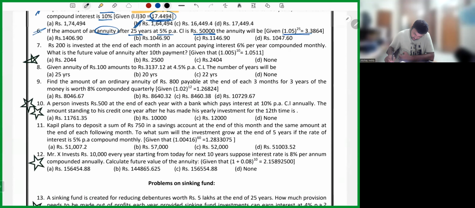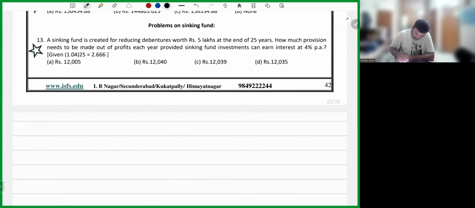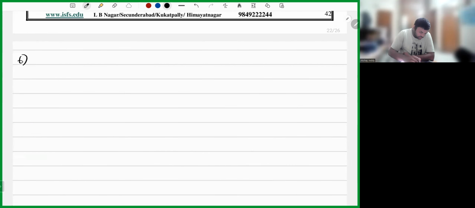Let's do question number 6. Future value of ordinary annuity is given as 50,000. Rate of interest is 5%, so I will be equal to 0.05. Time period is given as 25 years.